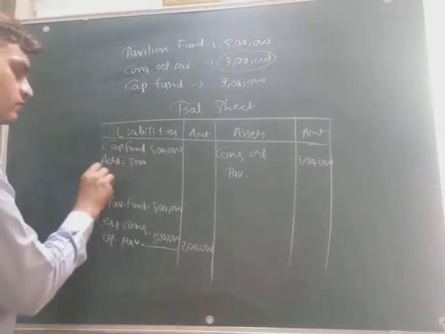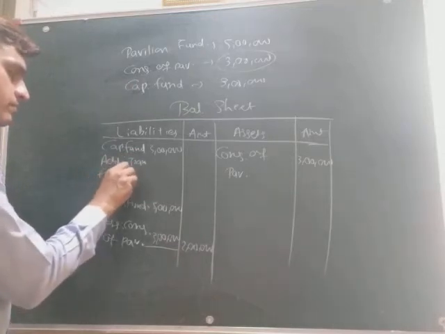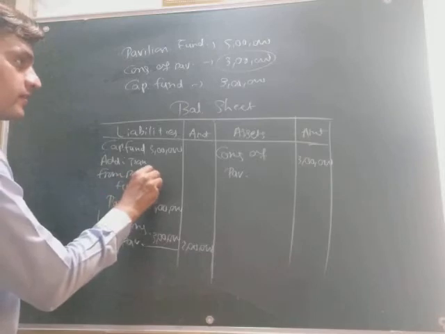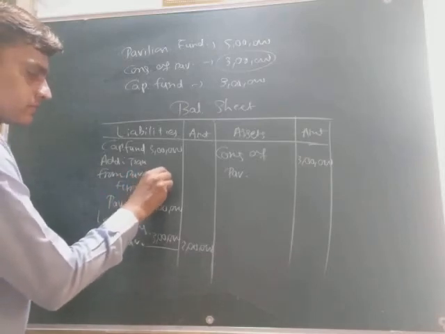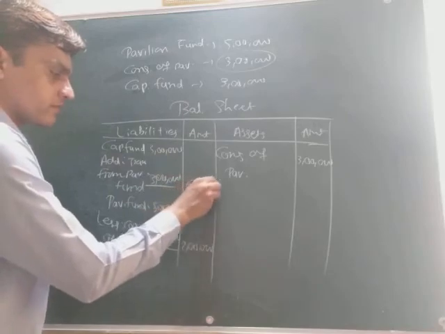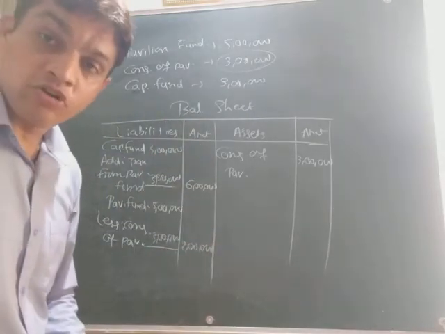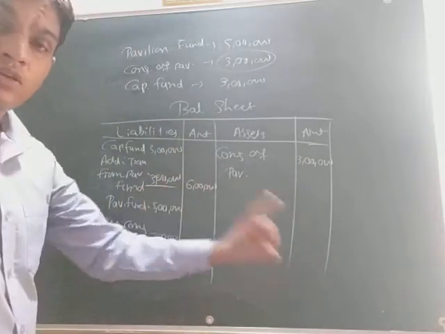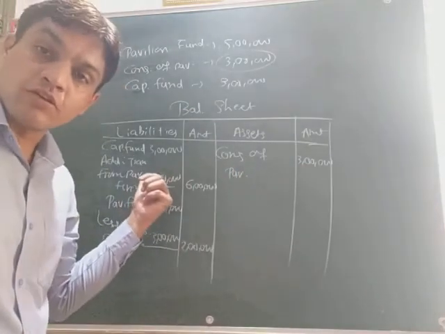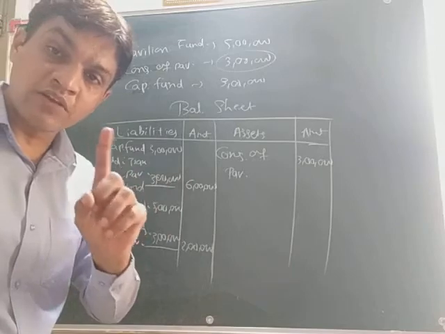transfer from pavilion fund, and that is 3 lakh. It would be 6 lakh. Now there would be a question in your mind: why are we adding that? Look, if the asset is increasing, then we have to increase the liability also. We have learned this in 11th commerce.